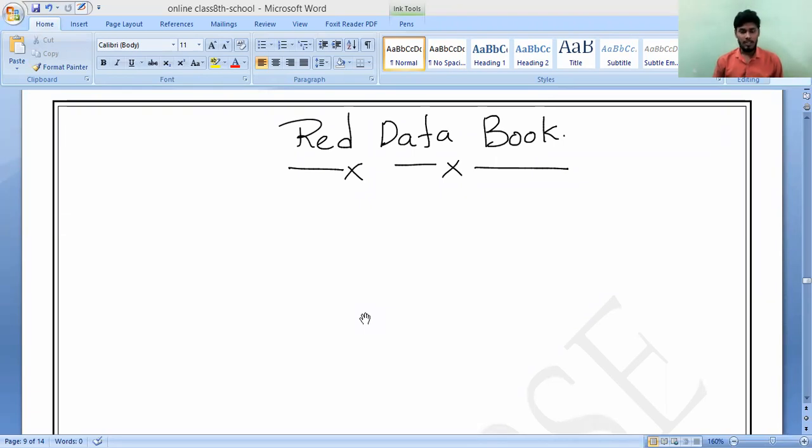But what is the meaning of red data book? Remember, red data book is a publication which keeps a record of all the endangered animals, plants, and other species. If you open this red data book, it contains a list of species which are in danger of becoming extinct.